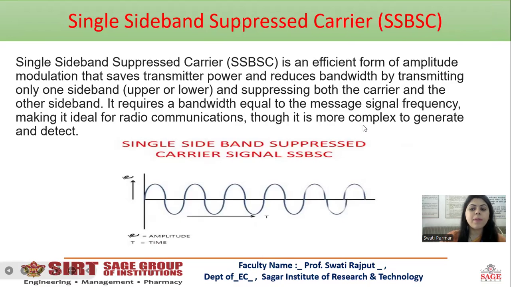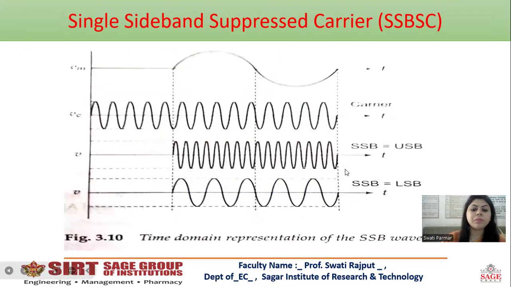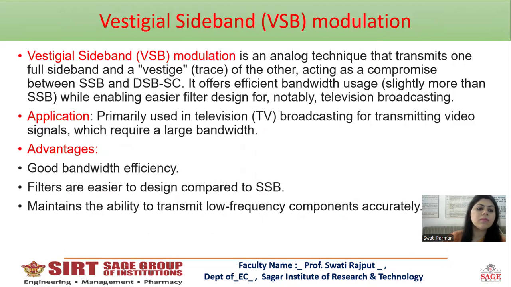True, it is very complex to generate and detect. You can see over here, this is one waveform, then this is another waveform. This is denoted as amplitude and this is denoted as time. Here you can see the signal of the SSB-SC waveform.